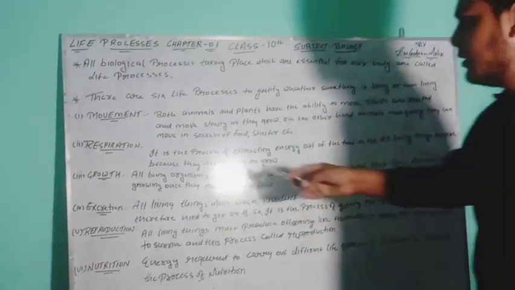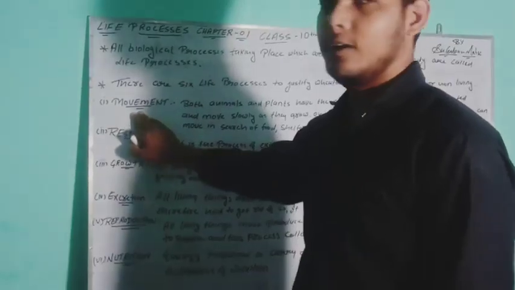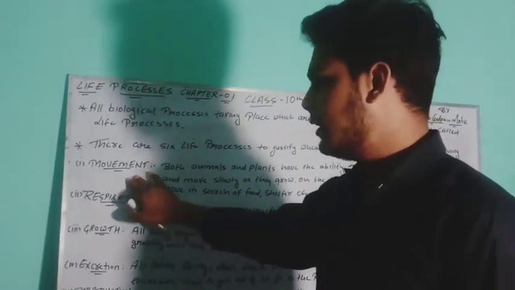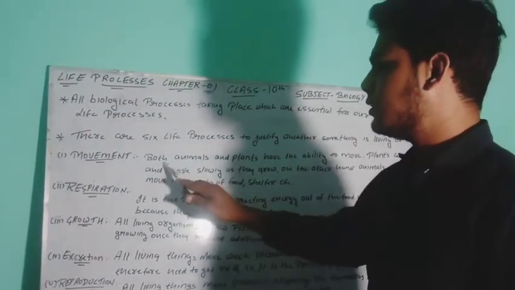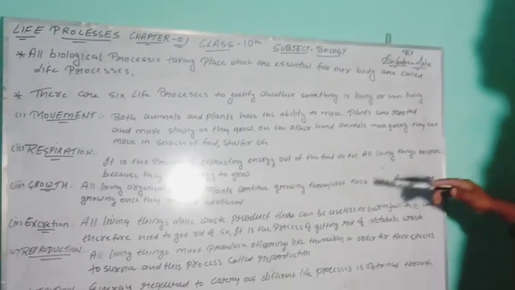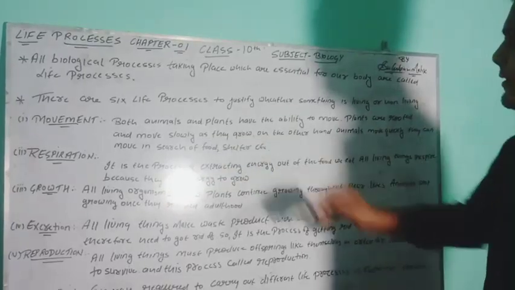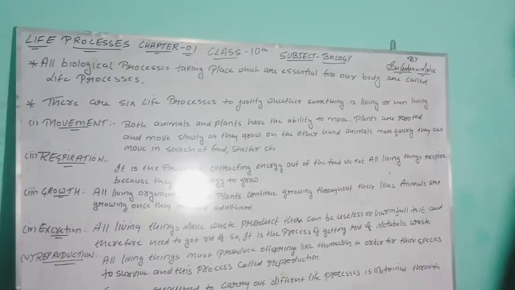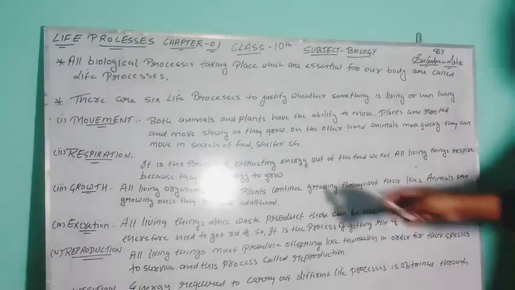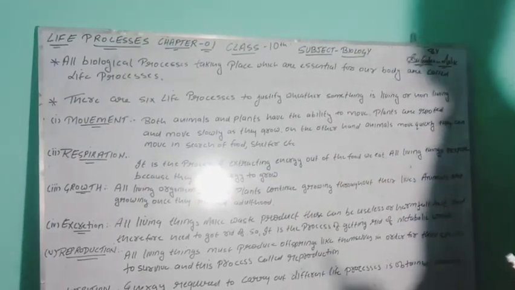So the first one we are having is movement. Out of six life processes, first we are having movement. Both animals and plants have the ability to move. Plants are rooted and move slowly as they grow. On the other hand, animals move quickly. They can move in search of food, shelter, etc. So the very first life process we are having is movement.